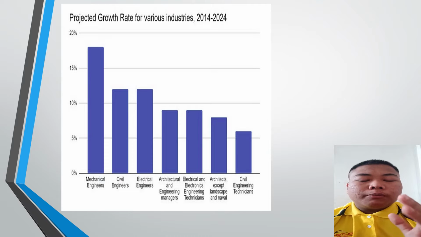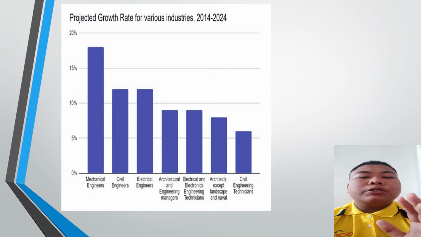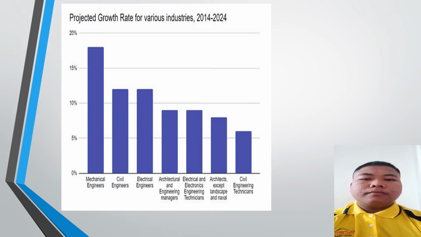And from this bar, we can also know that civil engineer records the lowest percentage of the project growth rate from various industries from 2014 to 2024, with below a tenth.